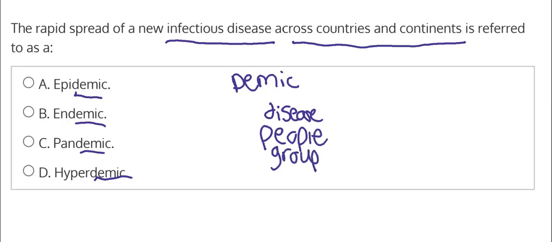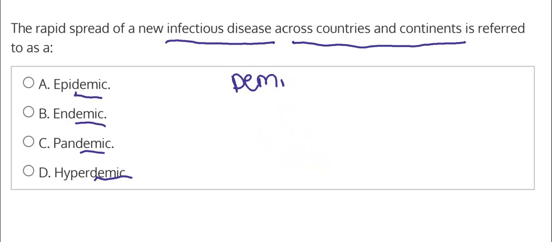And now we have to identify which group relates to across countries and continents, because some of these terms are referring to a smaller or specific population. So let's take a look.